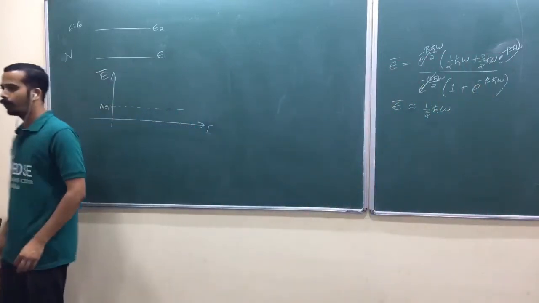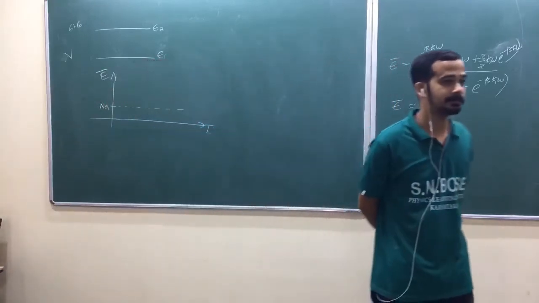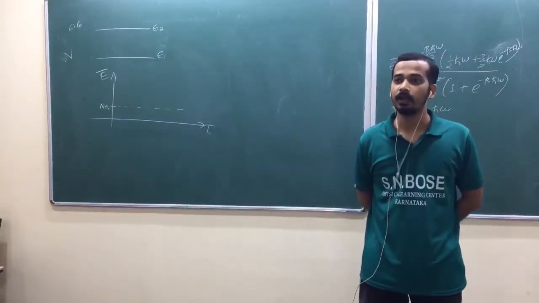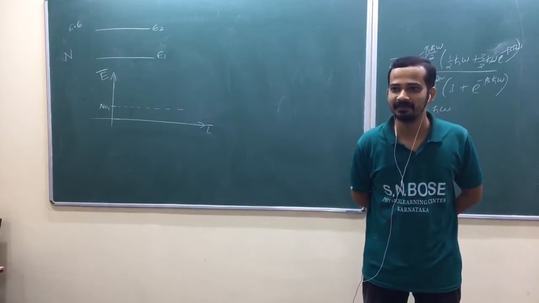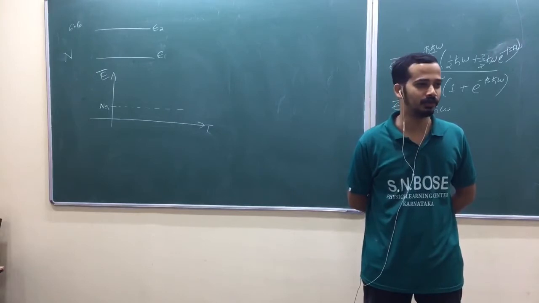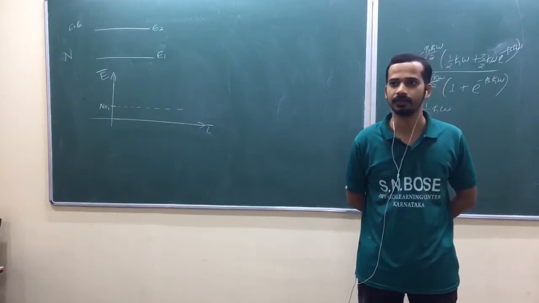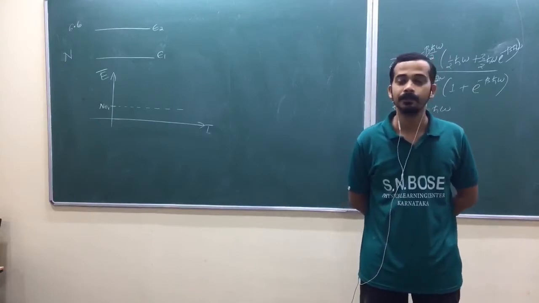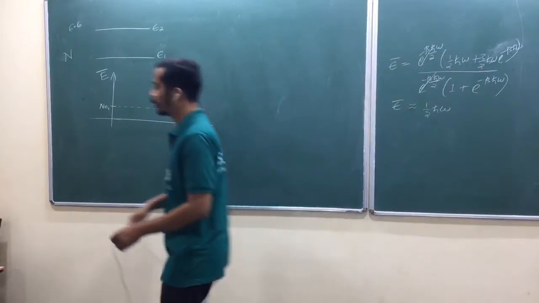Next, when temperature is too high, what would happen? Be careful here. Will all particles go to the higher state? Few will go. What happens at very high temperature? Equal probability, yeah.